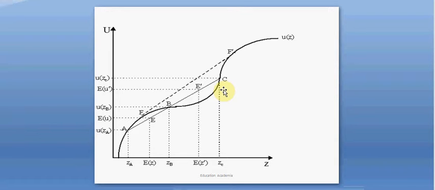Many economists say that behavior also changes based on wealth. In this graph, that's the one assumption.